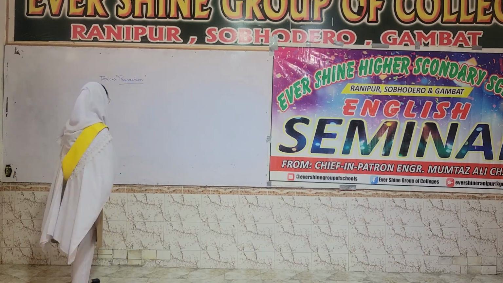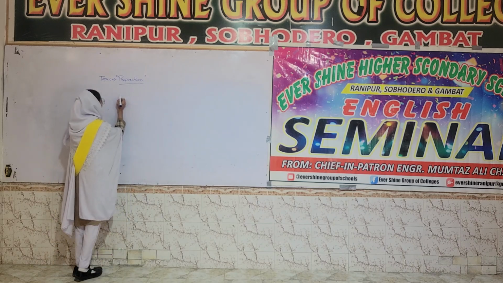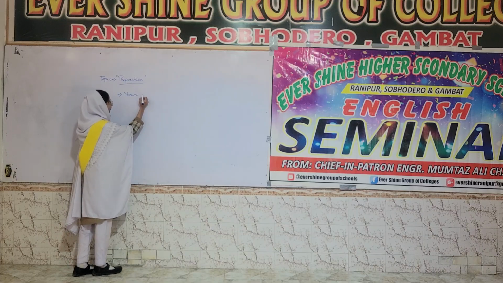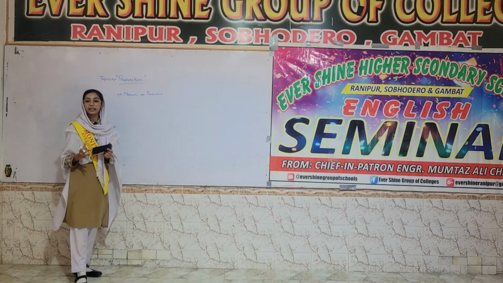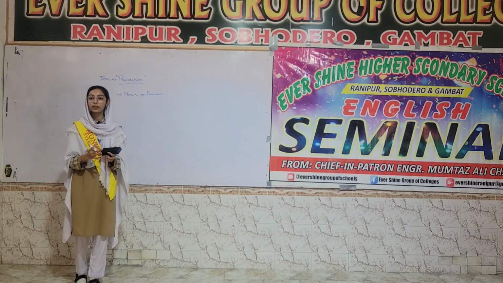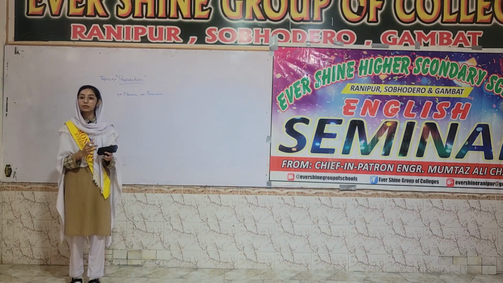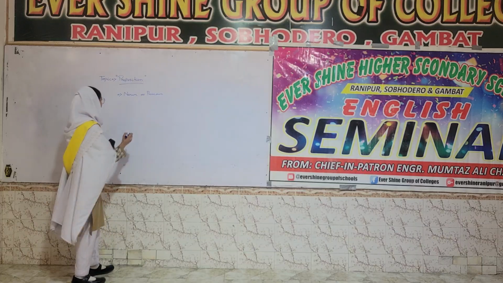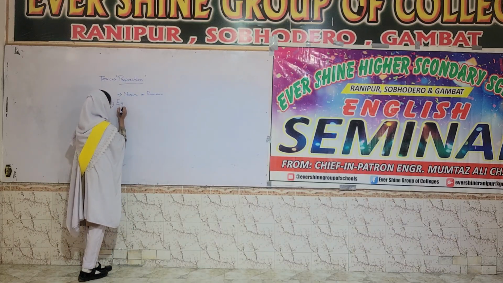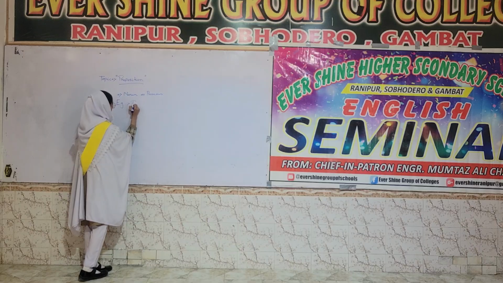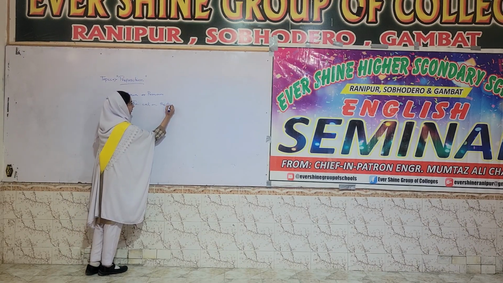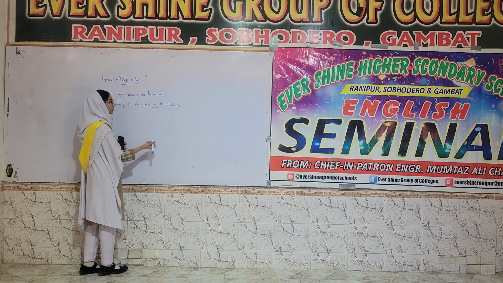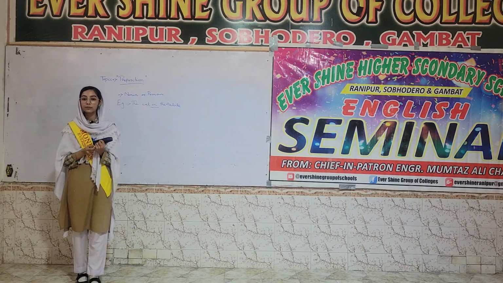And preposition, which is our main topic, shows the relationship between a noun or pronoun. We can say that a preposition shows the relationship between two things or two words in a sentence. For example, the cat on the table. Here the word on is a preposition because it shows the place of it.